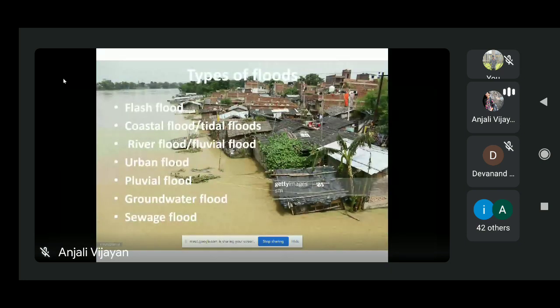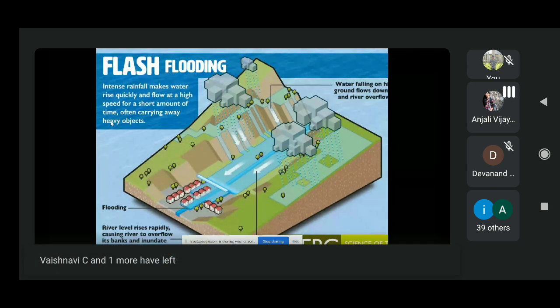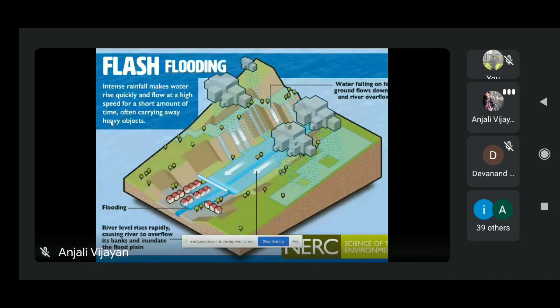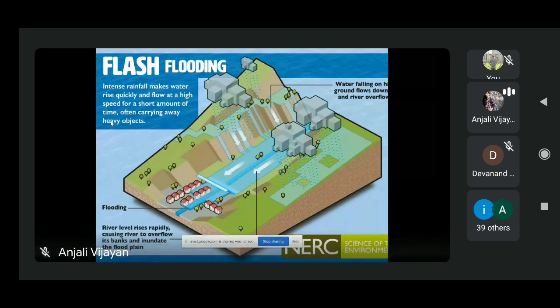Better I will show you some block diagram. So here you can see this is called flash flooding. This is normally due to intense and rapid rainfall. Sometimes it can be formed due to some dam failure. Also, it can happen due to rapid snow melting.